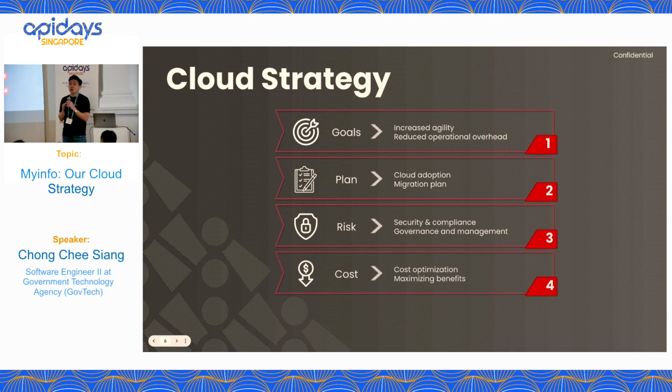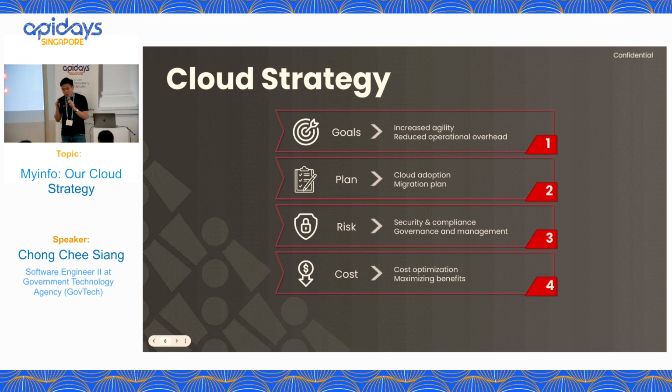Then the cost, okay? Although sometimes it's very difficult to make a direct comparison between running applications on cloud versus on-prem, because there are too many variables to be considered, right? But generally, all of us here believe running applications on-prem can be more expensive because you have to purchase and manage the physical hardware, right? And then I even heard some people say, running on serverless can save you another 40%. But are all these statements 100% true? Not exactly, right?